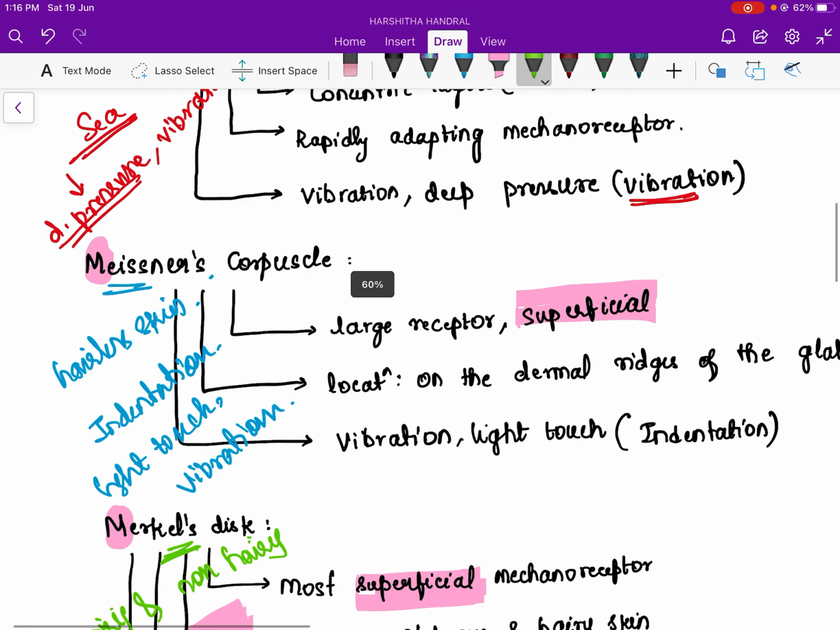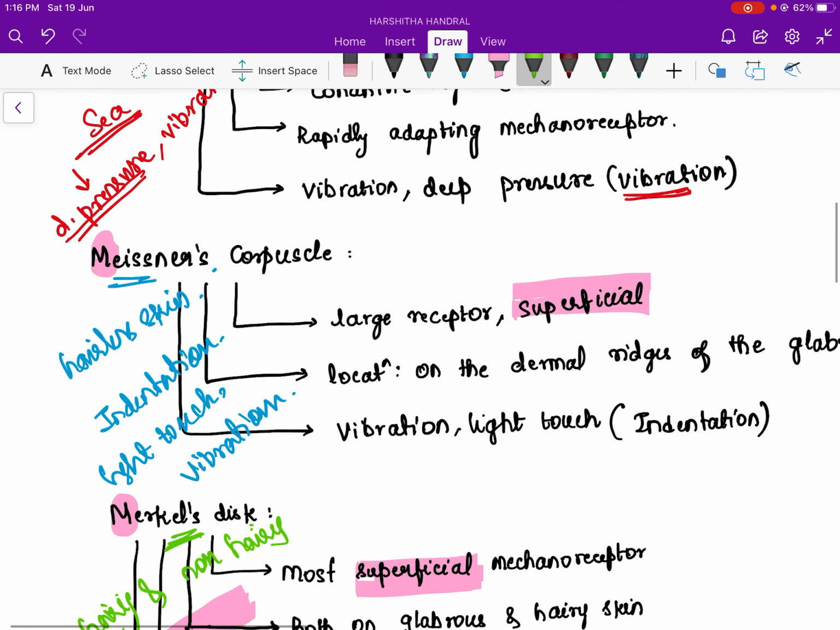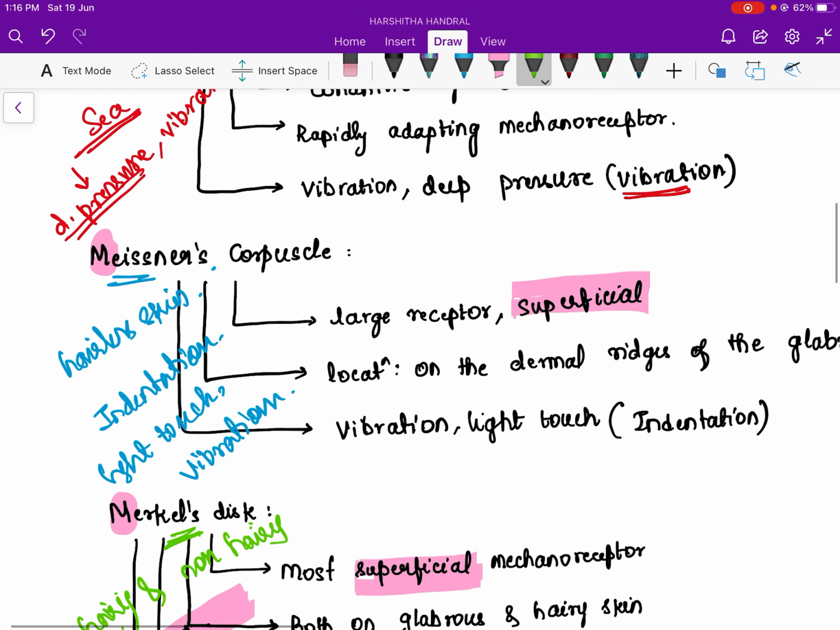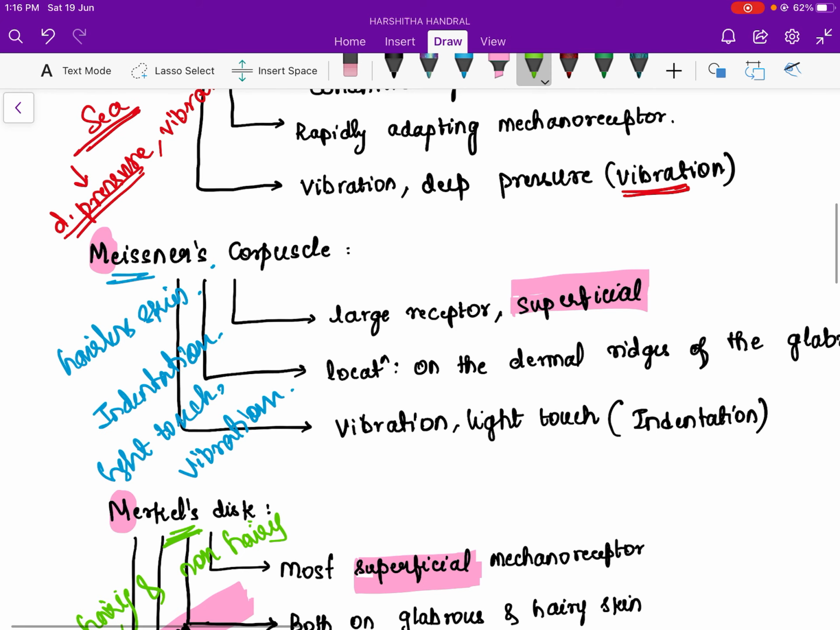Next, coming to the Meissner's corpuscles. Meissner's, you remember, is like the school days when we used to get scolding from the teacher, and she used to beat us on the palm. So you can remember it is present in the hairless skin, and either the scale would cause a light touch on us, or it could indent and it would cause deep vibrations even after the scale is drawn away from us. So that is Meissner's corpuscles.